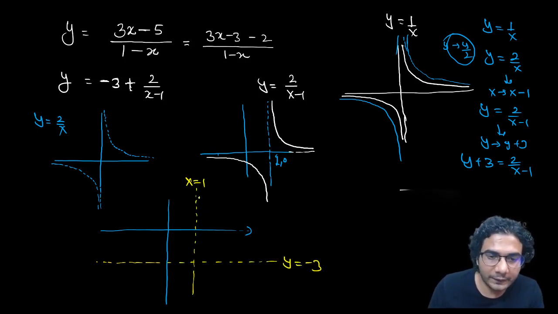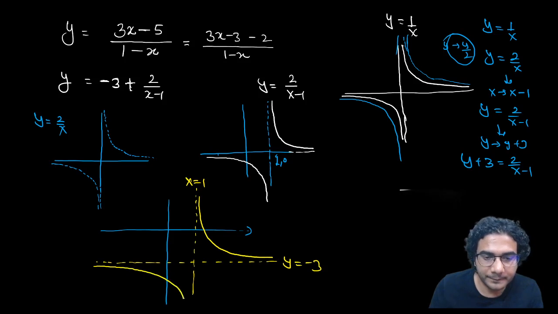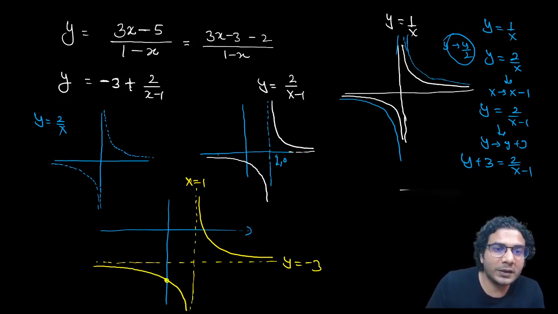Okay, so this graph will come down like this. You can see, if you put 0 in this equation, this is going to be minus 5, right? So this point is 0 comma minus 5.